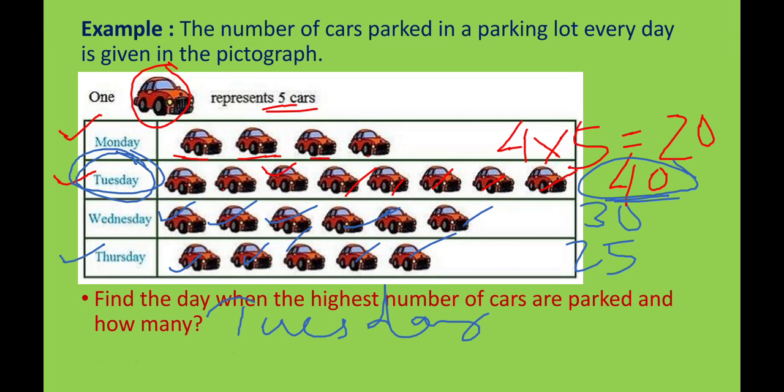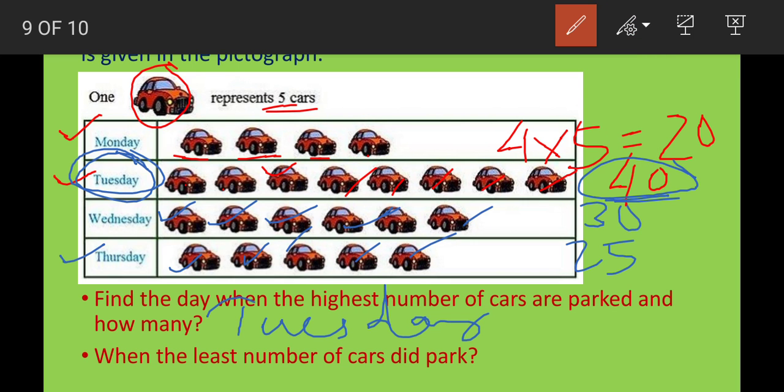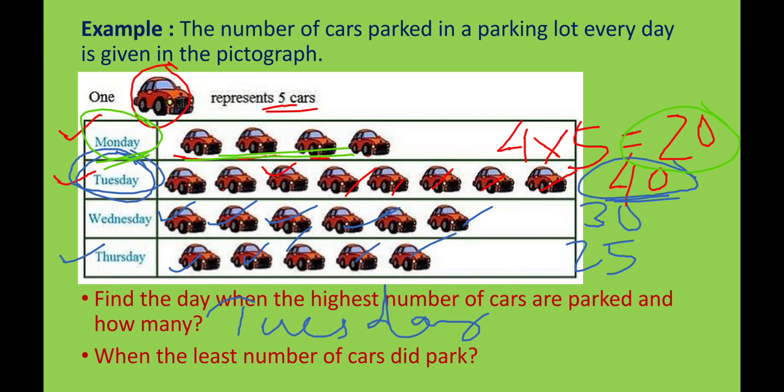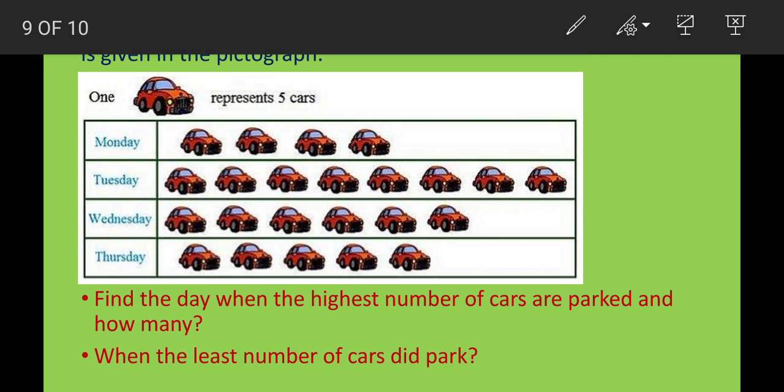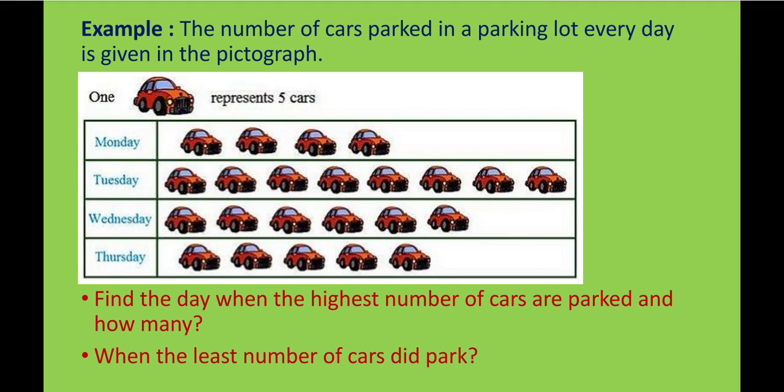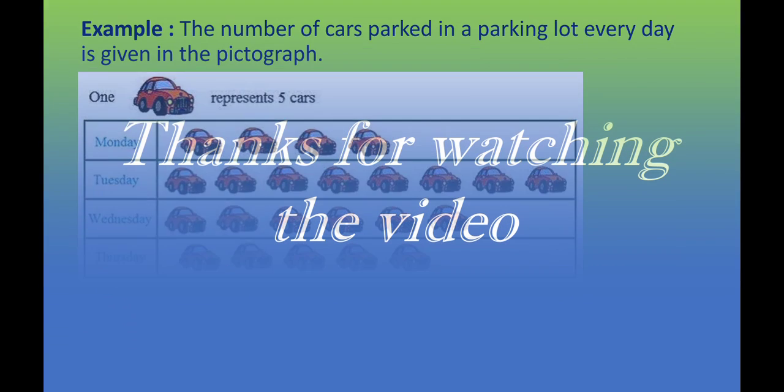Come to the second question: on which day was the least number of cars parked? By just watching the pictures, we can say that it is Monday. On Monday the least number of cars were parked, which is 20. Clear? The day was Monday. In this way you have to solve the questions just by looking at the pictograph. Clear? That's all. Thank you.